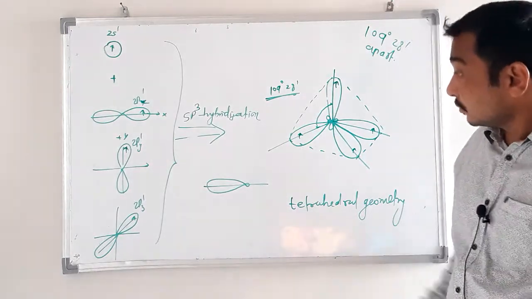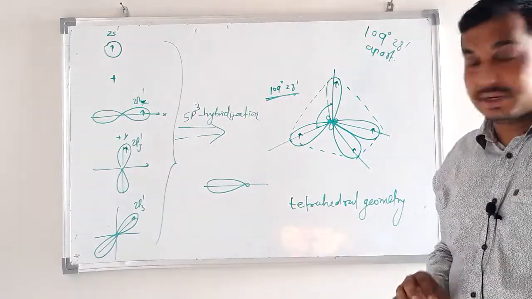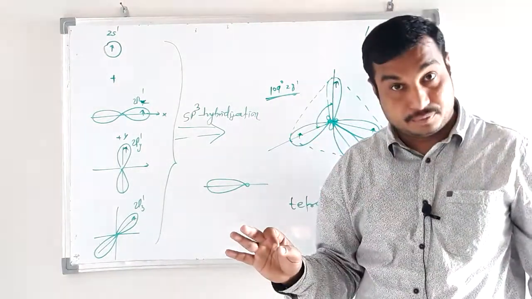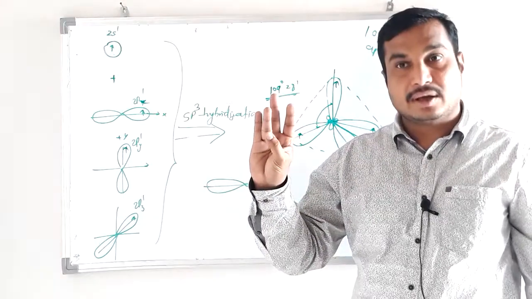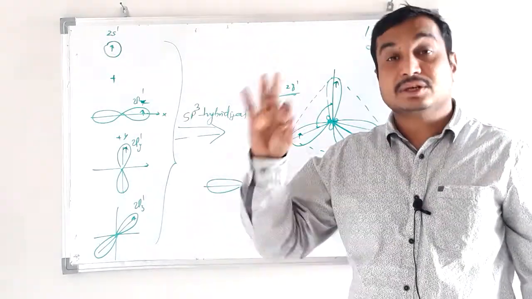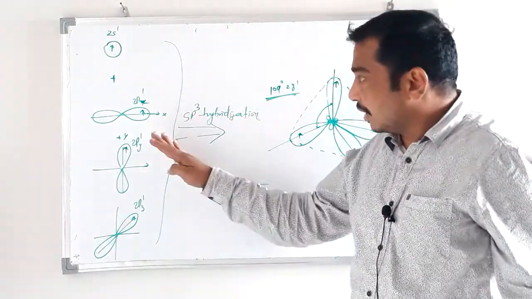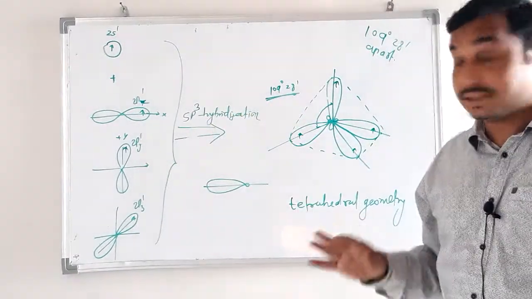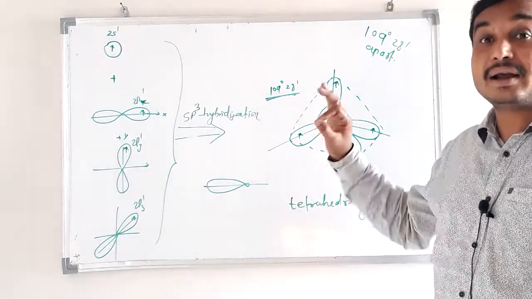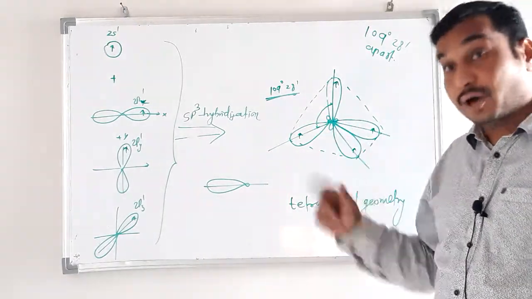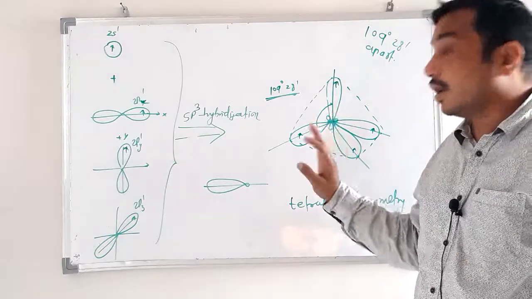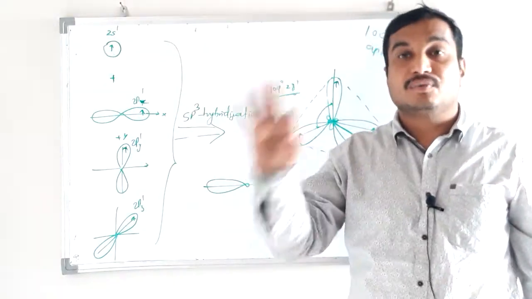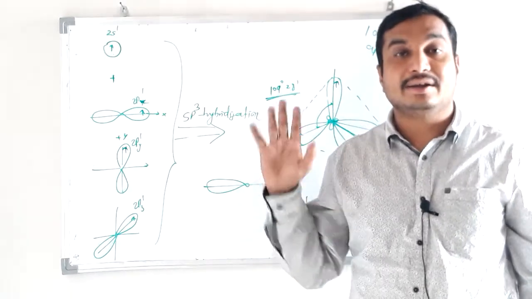Now after hybridization, carbon will have 4 identical atomic orbitals, 4 singly filled, having the same energy, same shape, same symmetry. Before hybridization these orbitals were dissimilar, but after hybridization these orbitals are identical, and now these 4 orbitals of carbon overlap with 4 hydrogen atoms and form 4 identical CH bonds.